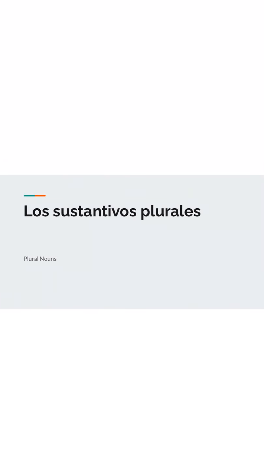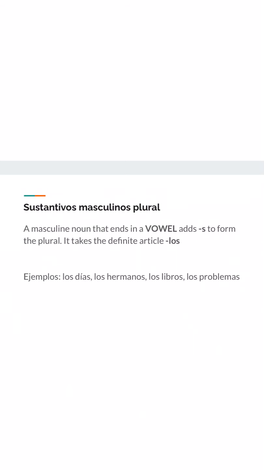Hoy vamos a hablar sobre los sustantivos plurales, or our plural nouns. Okay, so we're starting off with los sustantivos masculinos de nuevo, and we've got some pretty easy rules here. It tells us that if a masculine noun is ending in a vowel, all we have to do is add s to the end of that word, and then we change that singular definite article, el, to los.